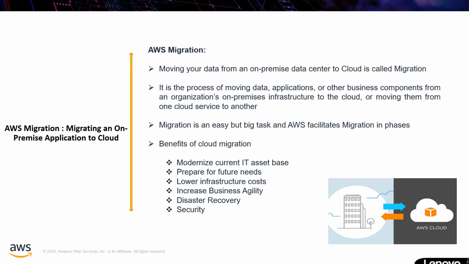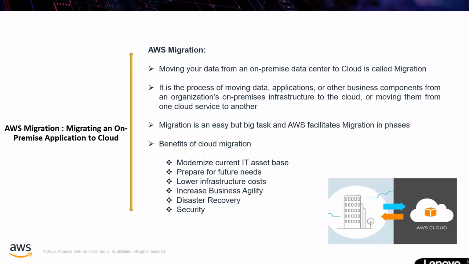Disaster recovery. Say you have placed two disaster recovery servers, but both of them are not working due to various reasons. Still you need not worry, because AWS manages disaster recovery well. And security: whenever you are migrating your application, your data is secured. Whether in transition from on-premises to cloud or from cloud to your premises, everything is securely encrypted. So we are good in terms of security. These are the basic benefits of migrating to the cloud.